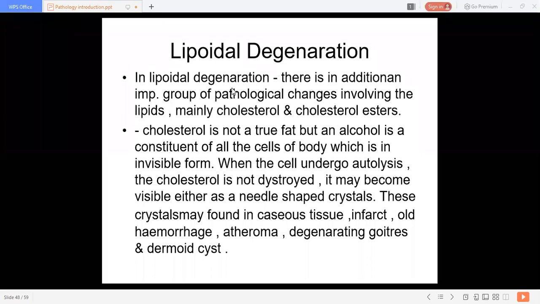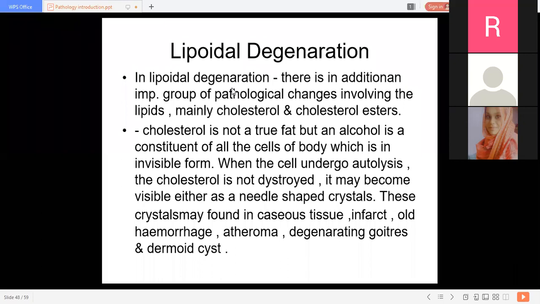Now, today we are going to discuss this lipoidal degeneration. So what are lipids? Any idea? Anybody knows the lipids?